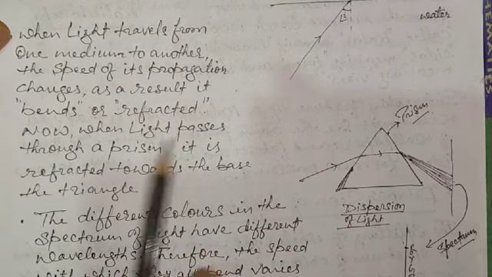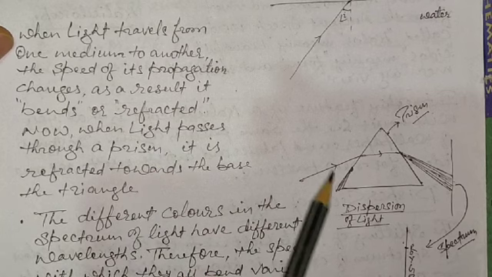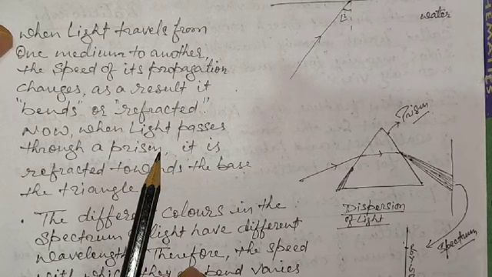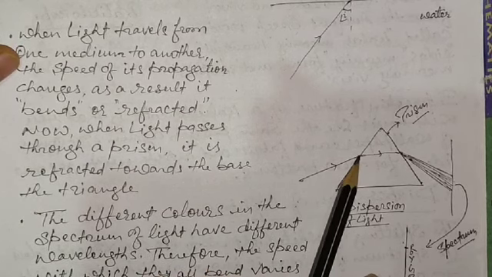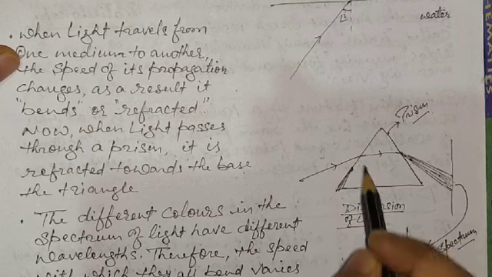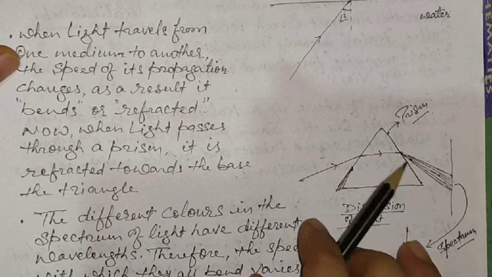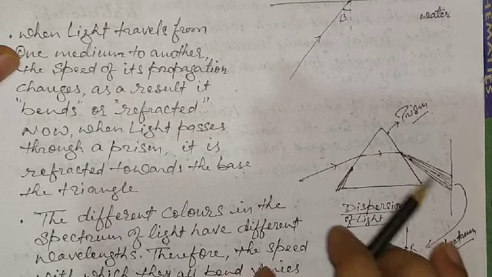Now when light passes through a prism, you can see the prism over here. When light passes through a prism, it is refracted towards the base of the triangle. See, it is just going like this. This is the incident ray. Now when it got refracted, it is going down, towards the base of the triangle. It is the front face of the prism, so it is going down.